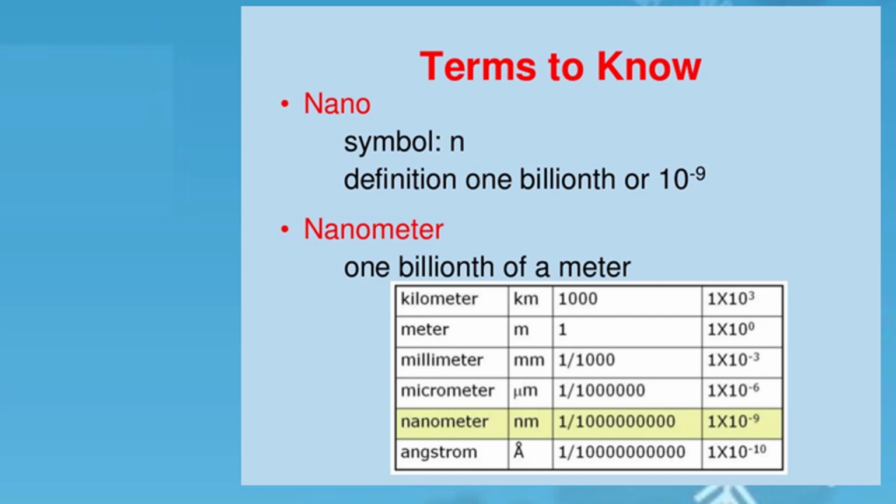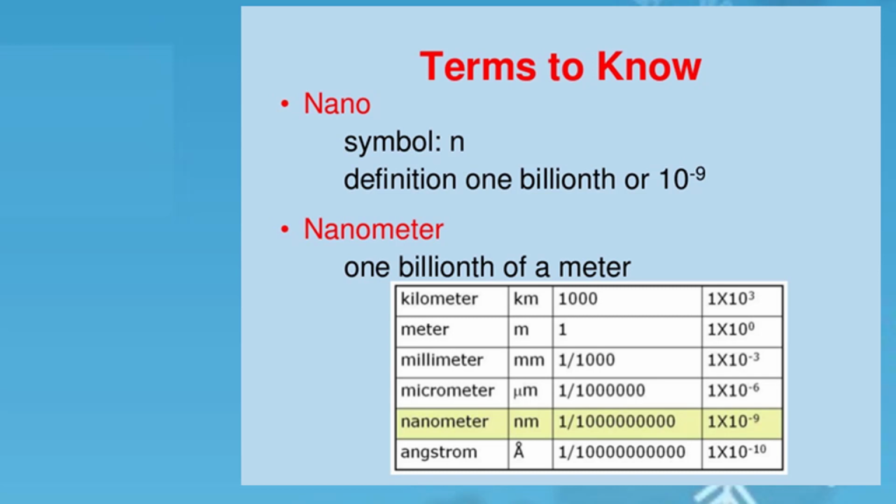You can understand this by seeing the chart here. 1 kilometer means 1000 meter. 1 millimeter is 1 upon 1000 meter. 1 micrometer means 1 upon 1000 times of the millimeter, that is 1 into 10 to the power minus 6 meters.